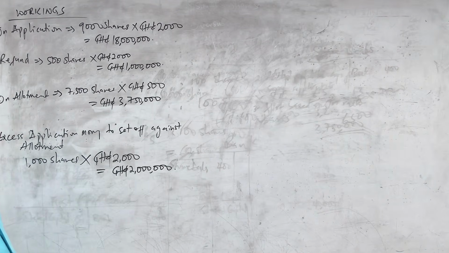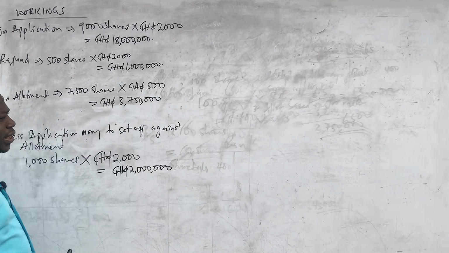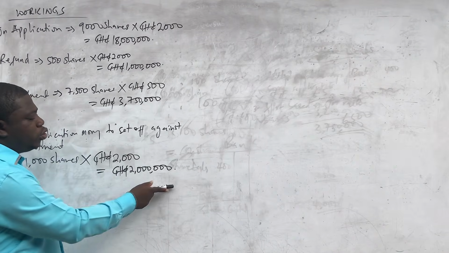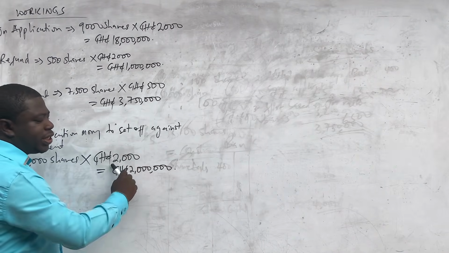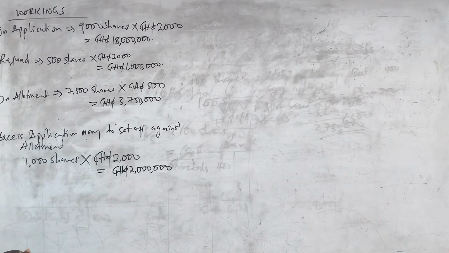So what we are going to do is that when it's time for allotment and they are coming to pay, instead of them paying the 3,750,000 Ghana cedis, they are going to pay the difference because we also owe them 2 million. And so we are going to transfer and use this money to set off against allotment so that the difference will be paid by the shareholders.